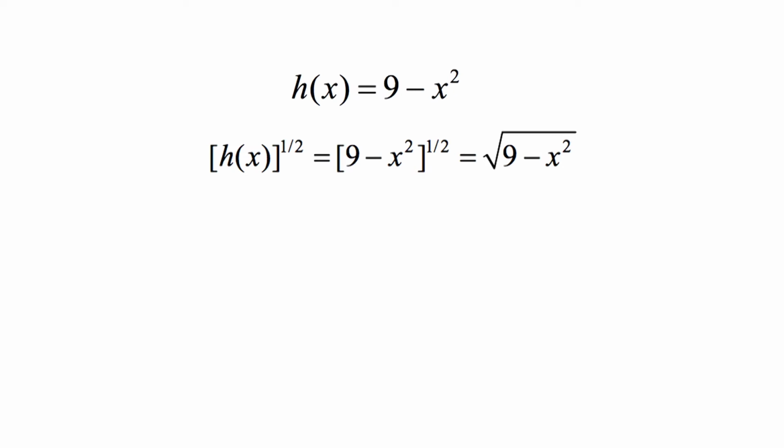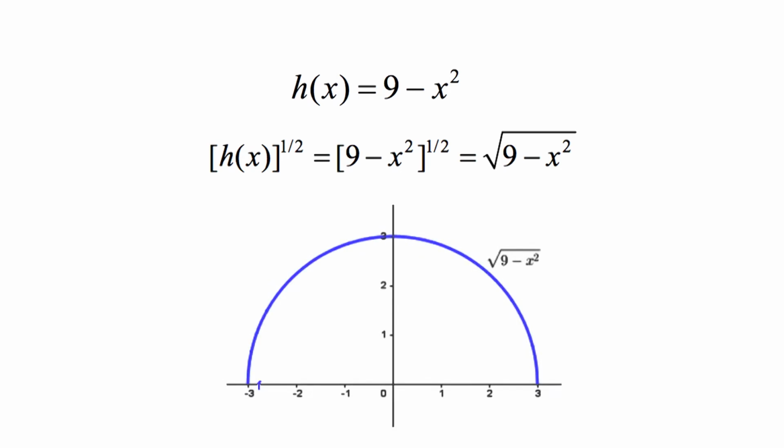But though h(x) = 9 − x² is continuous everywhere, h(x)^(1/2) = (9 − x²)^(1/2) = √(9 − x²) is continuous only on the closed interval [−3, 3], as √(9 − x²) is defined only on the closed interval [−3, 3].